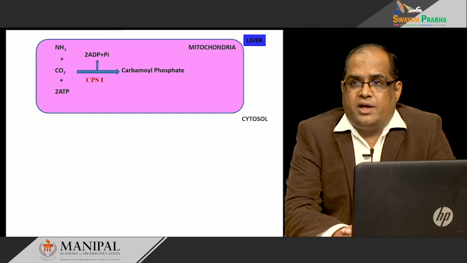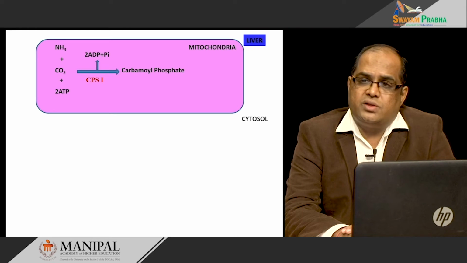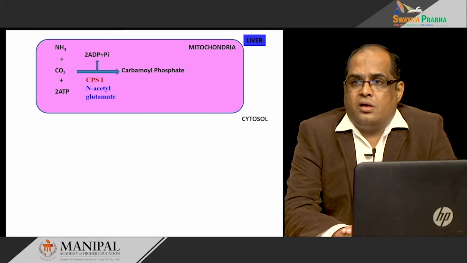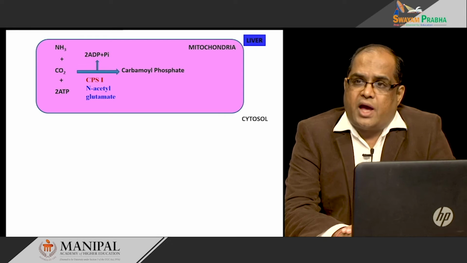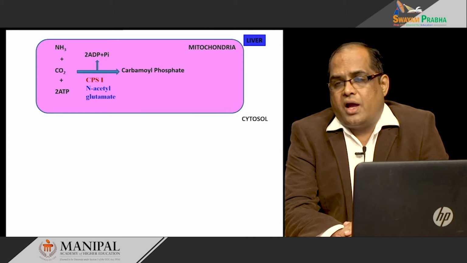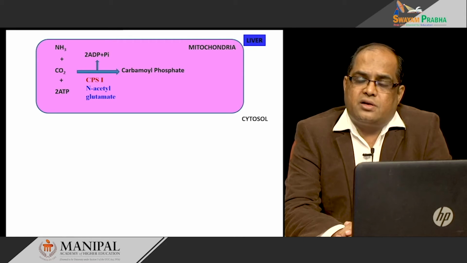When we say carbamyl phosphate synthetase 1, there is another enzyme, carbamyl phosphate synthetase 2, which is present in pyrimidine metabolism. This enzyme is activated by N-acetyl glutamate. N-acetyl glutamate is the obligate activator of carbamyl phosphate synthetase 1.